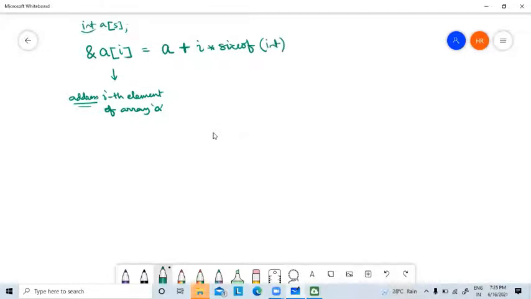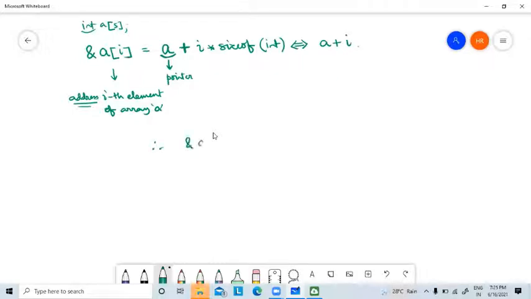And from pointer arithmetic, since this is an address, it is nothing but a pointer. So according to pointer arithmetic, this is equivalent to A plus i.